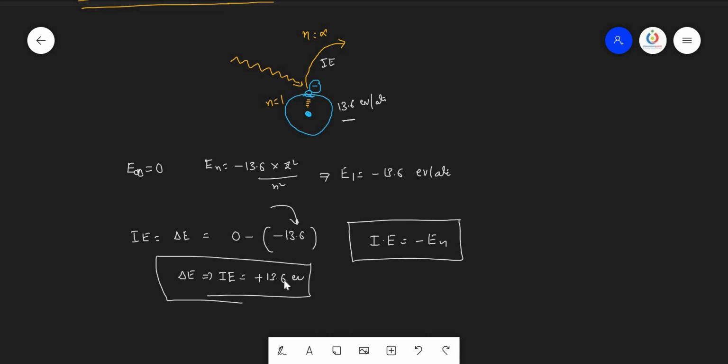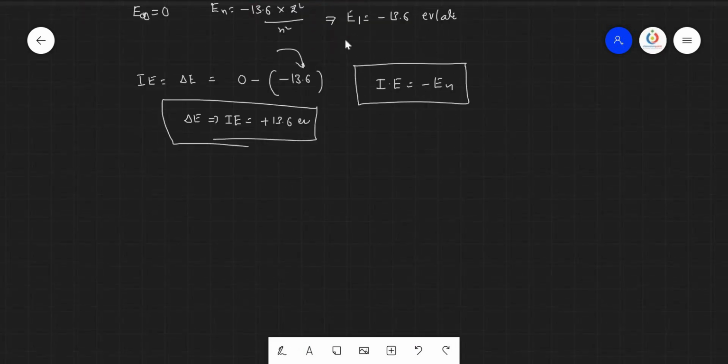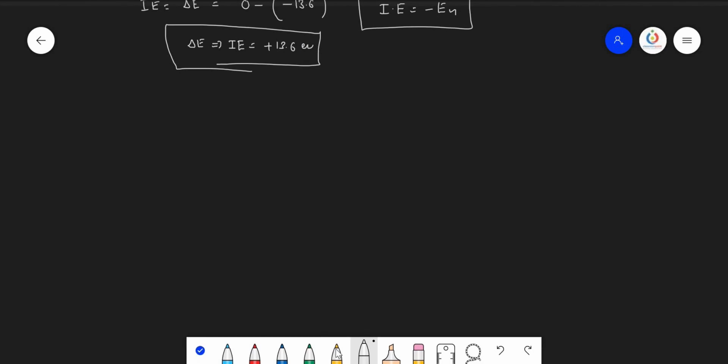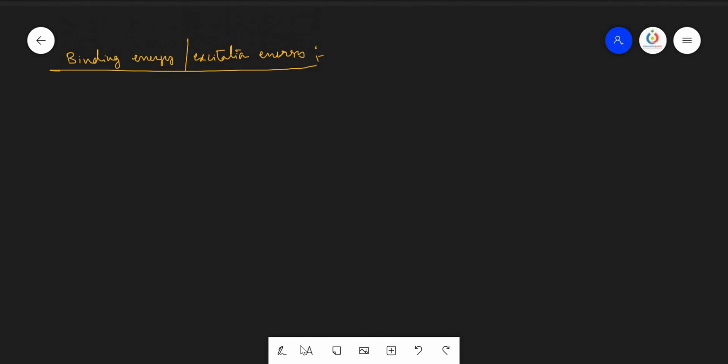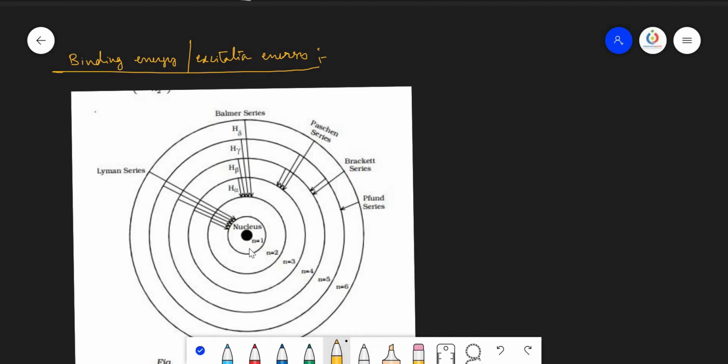Now come to the binding energy. What is the difference between binding energy, ionization energy and excitation energy? Are they the same or different? Here we will mix all the hydrogen spectrum concepts once again. In this binding energy concept, see, this is the energy of the first orbit, second orbit, third orbit, fourth orbit, fifth orbit and sixth orbit. Imagine the electron is in the first orbit.